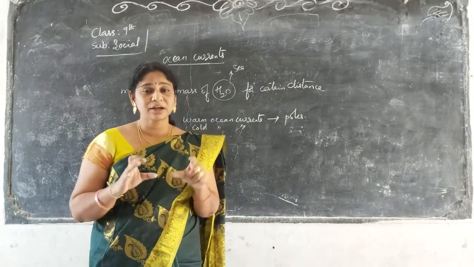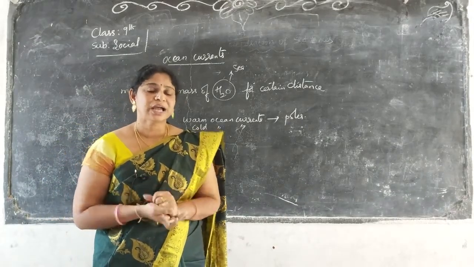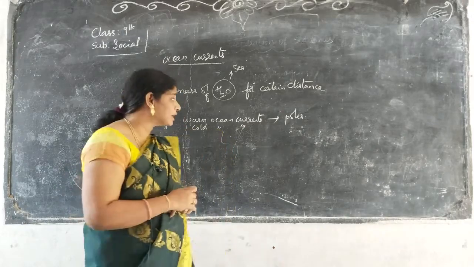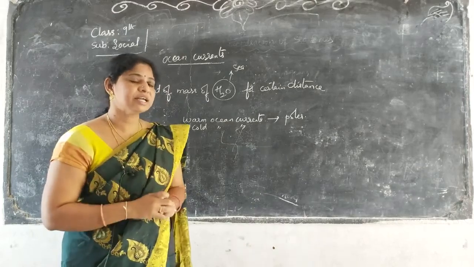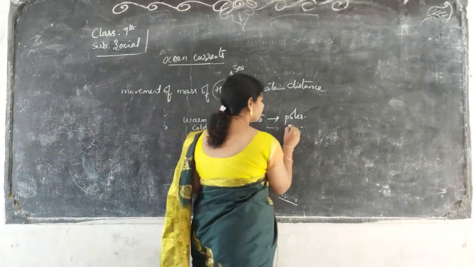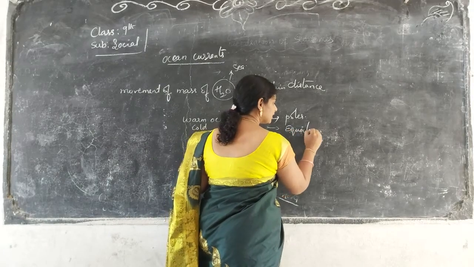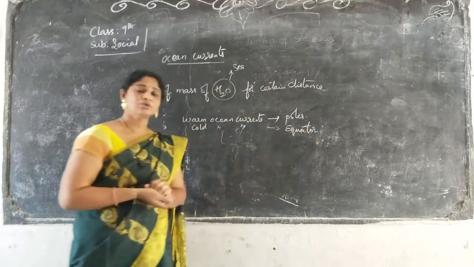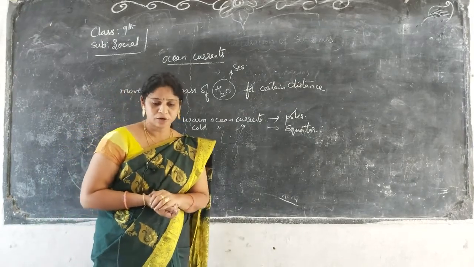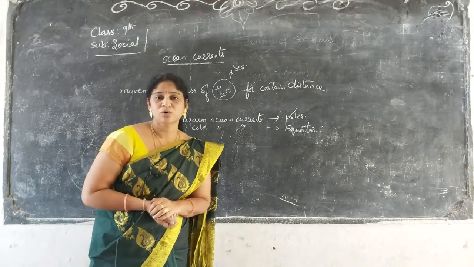In the polar regions, mostly the Arctic and Antarctic oceans are present, so ice formation is seen, but the side the ocean current moves toward is always warm. The ocean currents moving towards the equator, present at the equator, are cold. Okay, so we call them cold ocean currents.